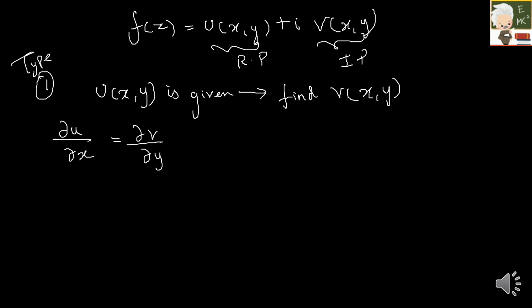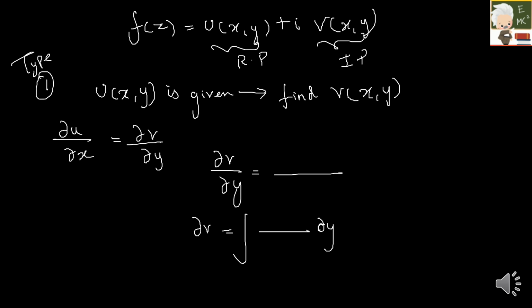First you have to find your dou u by dou x. We know dou v by dou y will be equal to that particular function. So dou v is equal to that function you found, that is your dou u by dou x into dou y. Now you can integrate on both sides, and you will get v is equal to some function. This is one part.